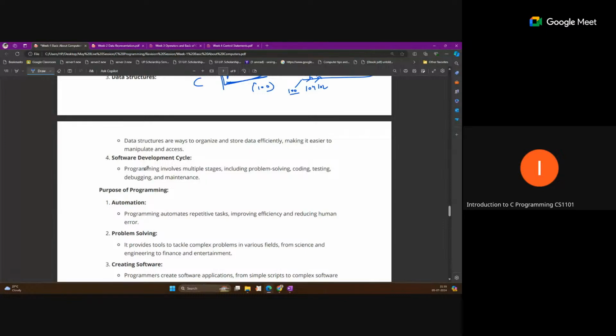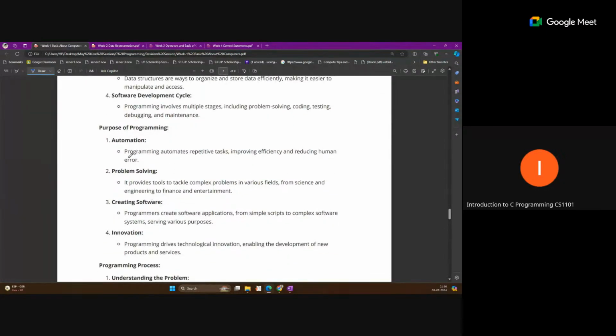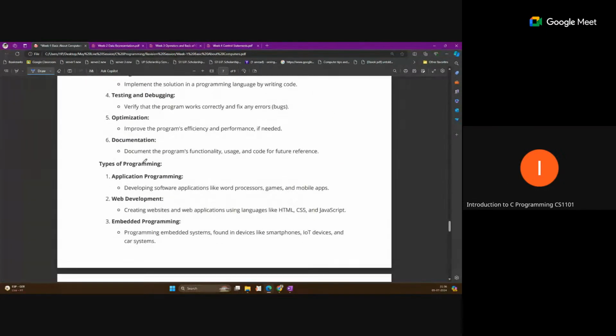Okay, so software development cycle. This is another thing. After writing the program, how can we develop the software? Software is just a collection of programs. So we plan something, then we write the code, we test the code, then we maintain the code. There are many steps in the software development cycle, so we are not discussing this. These are some basic properties of programming.